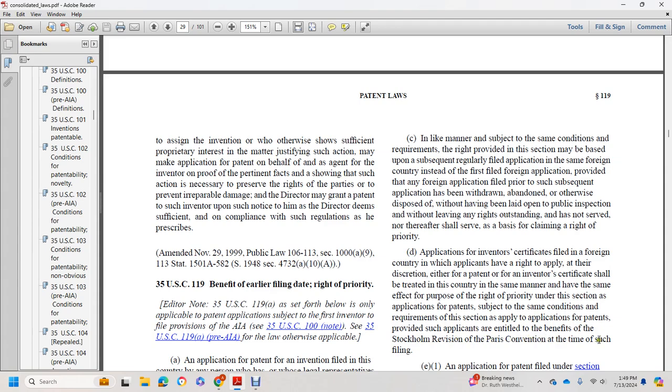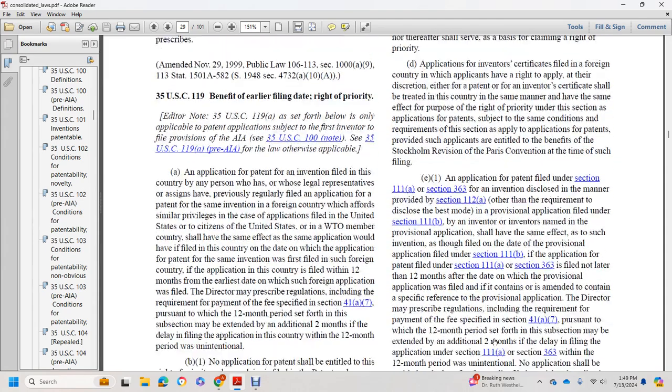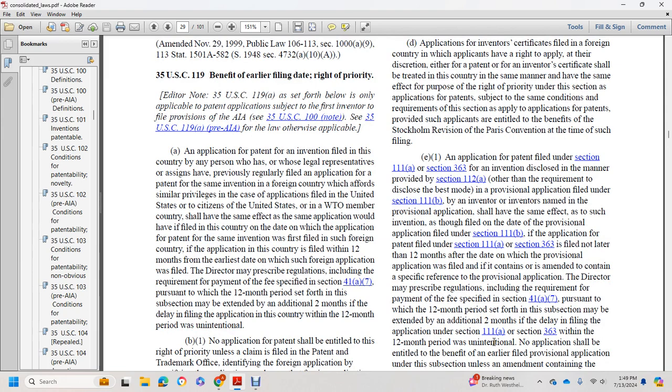the Paris Convention at the time of such filing. An application filed under section 111(a) or section 363, disclosed in the manner provided in section 112(a), with the other requirement to disclose the best mode, of the provisional application filed under section 111(b) by the inventor or inventors named in the provisional application, shall have the same effect as to such invention as though filed on the date of the provisional application filed under section 111(b).